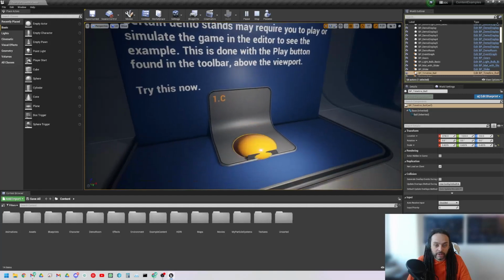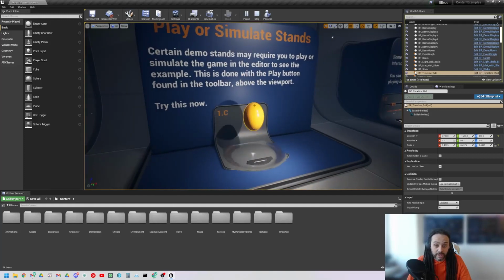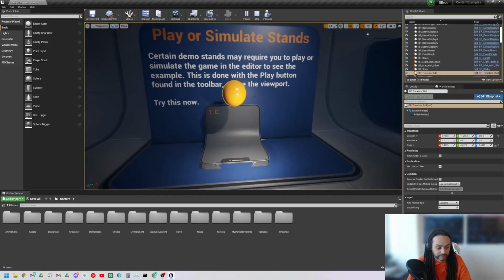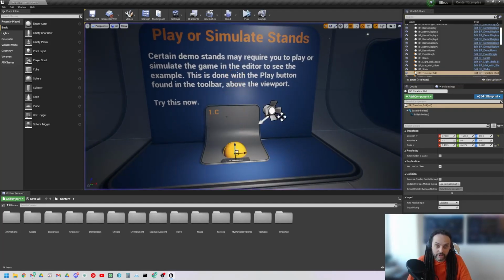And you'll see this object, it's not actually a skeletal mesh, it is a static mesh, but it is being manipulated through blueprint code. And we can see here that there is a blueprint driving this. Now, we're just going to crack this open to have a quick look. So there's a couple of ways to do this. I select the object, and one of my favorite ways is to just use the type over here in the world outliner, and I can open up which type of blueprint it is.